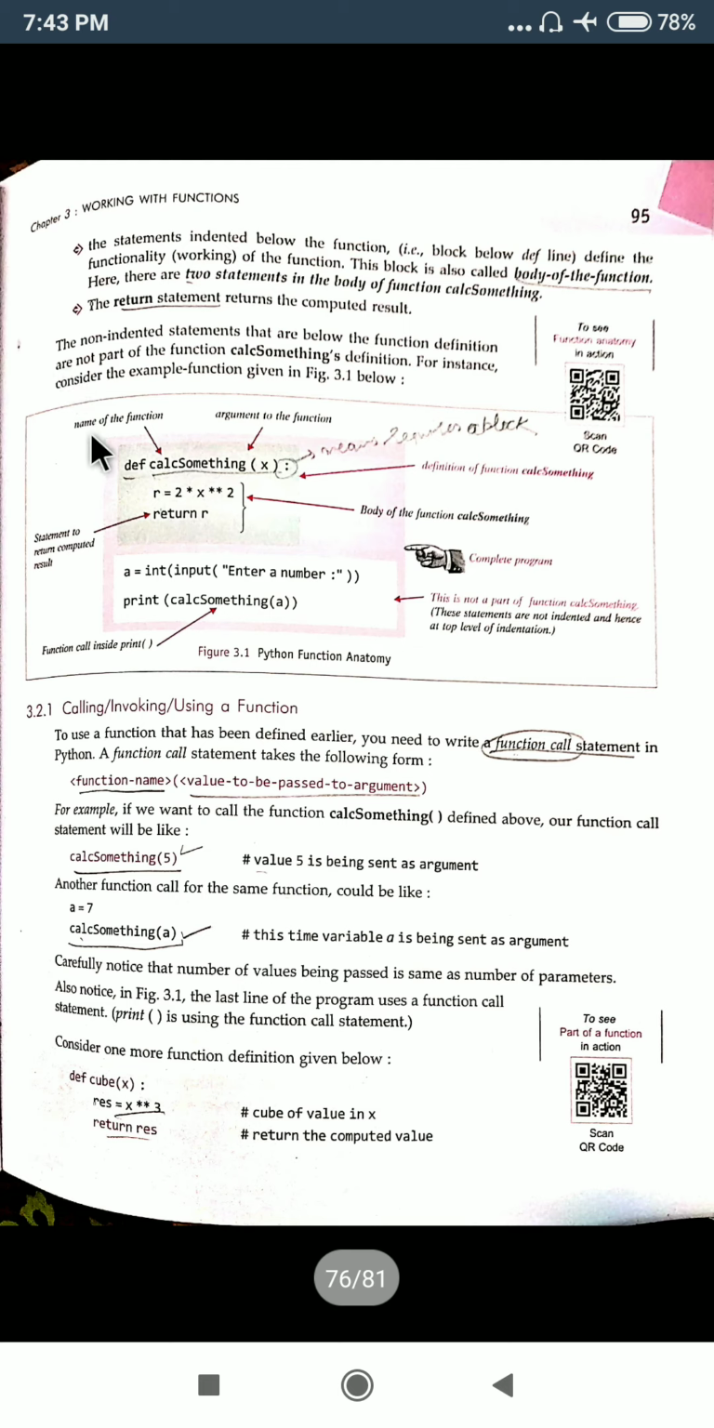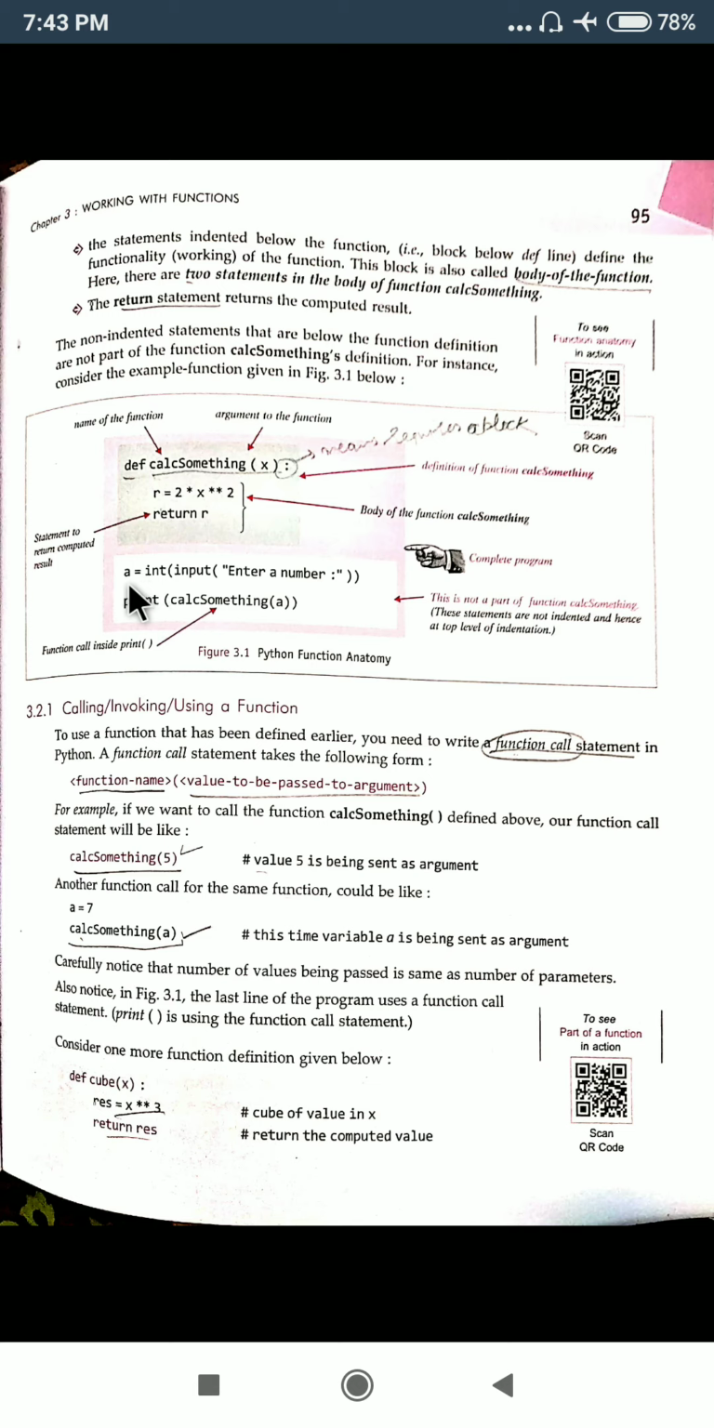Now you should focus on this particular Python function and not me. This calc something is the name of the function. x is the argument of the function, or we can say the parameter. This colon indicates that it requires a block, and whatever is written using the indents will be a part of this function body, the body of the function calc something. Then a statement to return the computed result. The return statement is used to return the computed result to this particular function.